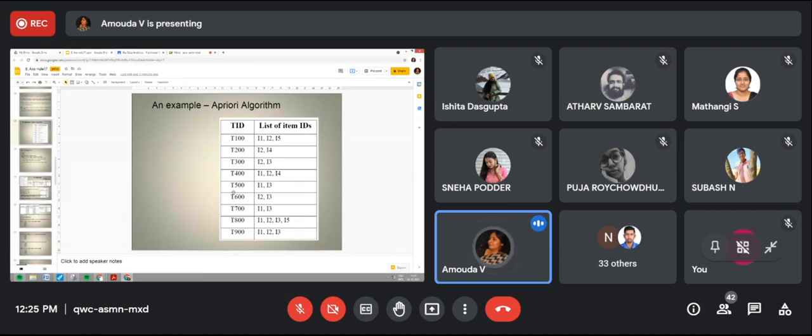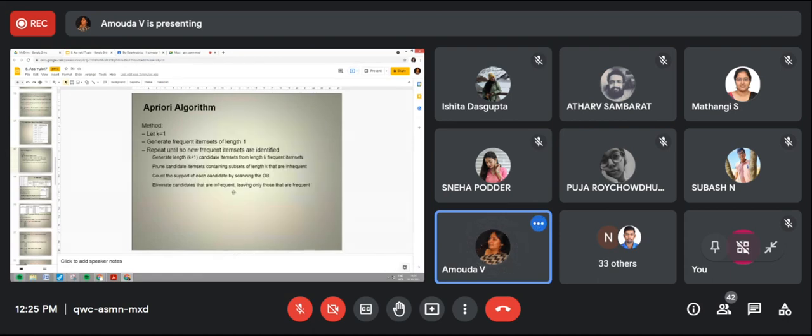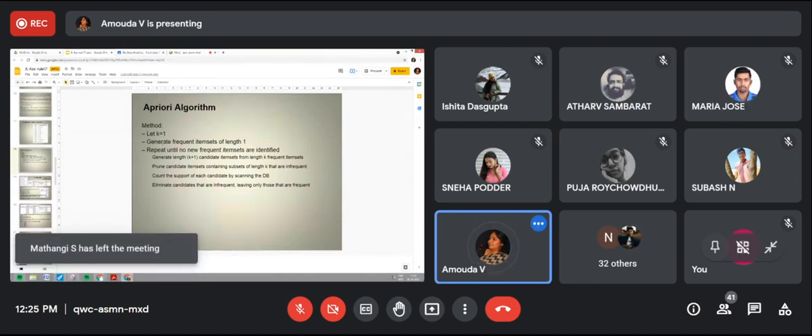Now, the first step, the algorithm says K is equal to 1. Generate frequent item sets of length 1. Repeat until no frequent item sets are identified. These three steps are very important. Then generate K plus 1 candidate item sets from length K frequent item sets. Prune the candidate item sets. Count the support of each candidate by scanning the database.